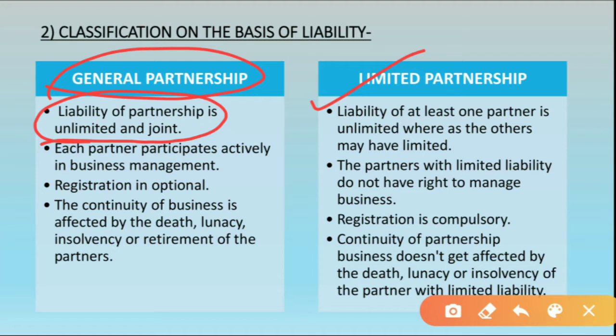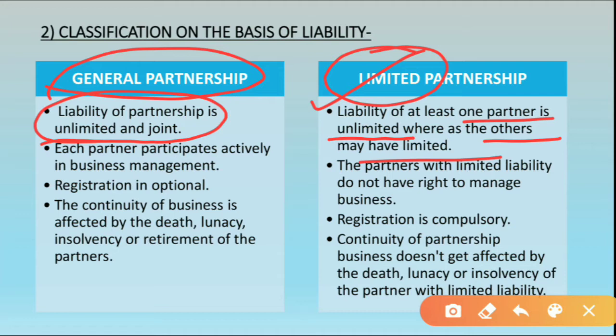Now in limited partnership, as the name suggests, limited, the liability of at least one partner is unlimited, and the other partners have limited liability. It means that if in an organization there are 3 partners, then one partner will have unlimited liability and the other 2 partners will have limited liability.